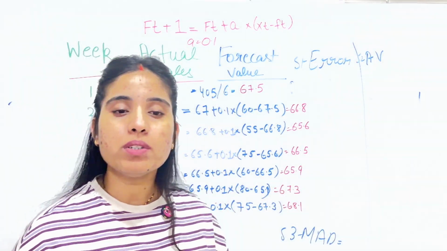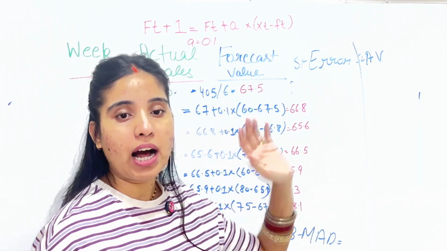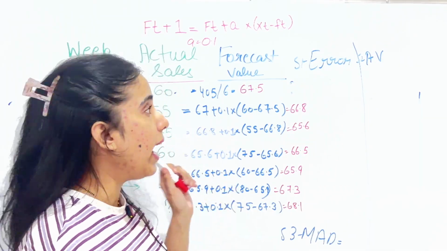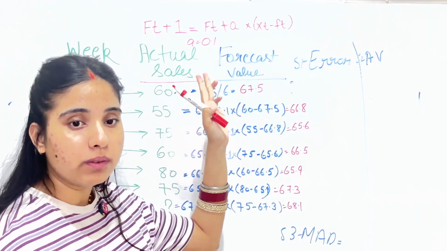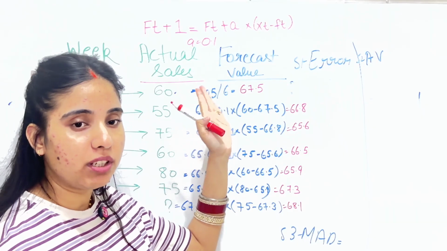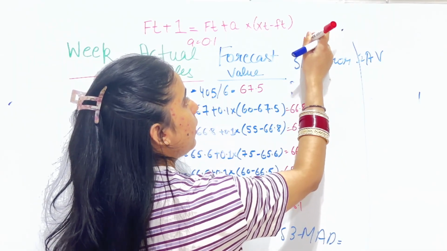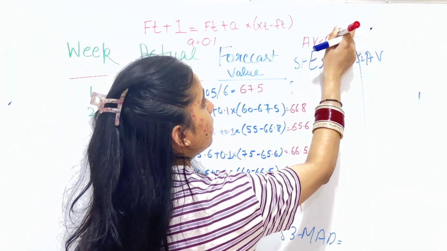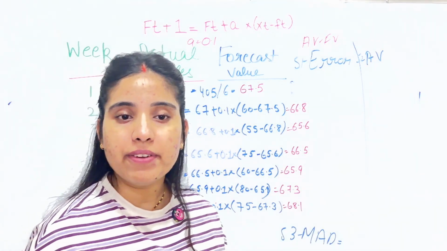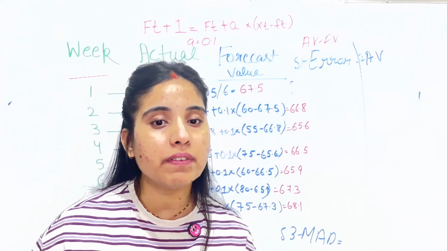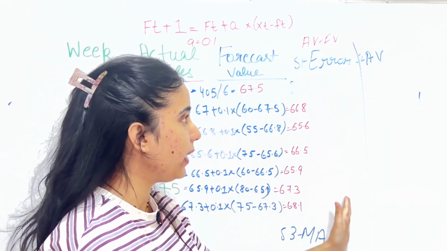Okay, so step 1 is the error. How will we find it? We will subtract the forecast value from the actual value. What is the formula? Actual value minus forecast value. Why are we doing this? To see how wrong our forecast was each week.